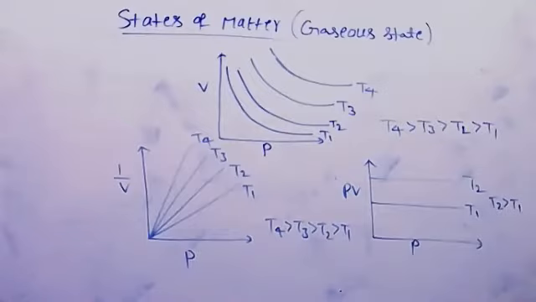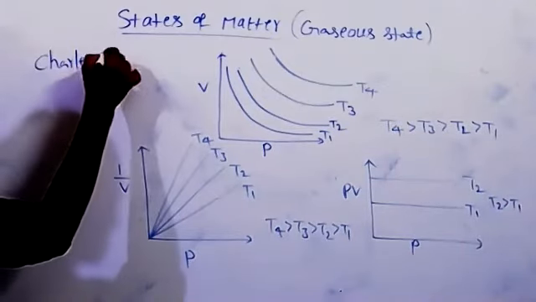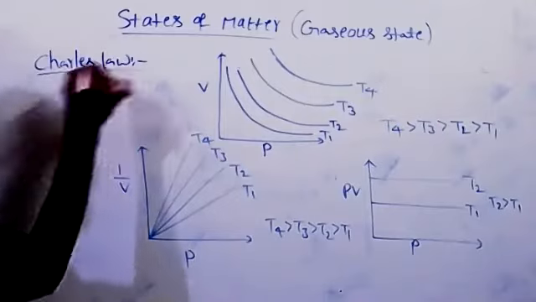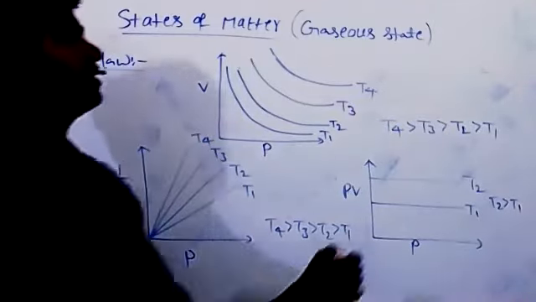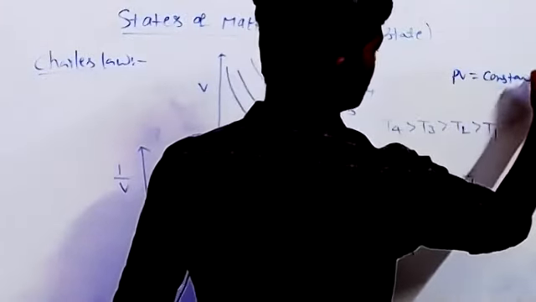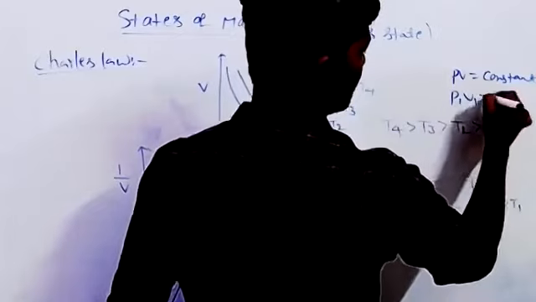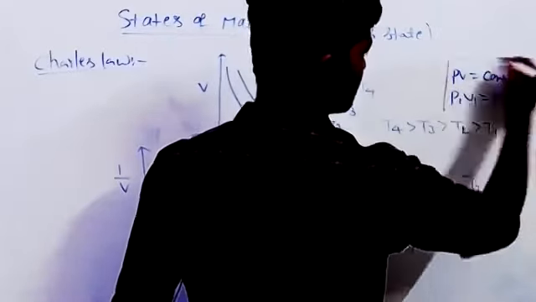Next one, Charles law. So Boyle's law, just note down these two formulas. PV is equal to constant. Another one, P1 V1 equal to P2 V2. These two formulas.